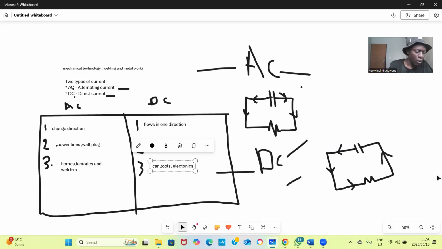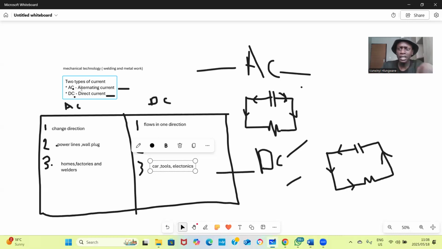Now we must go to our question. I must provide you with a question so that we will treat it together. Because now we are able to explain the two types of current. I can explain it again. AC is the alternating current, which changes direction in minutes or in seconds, while DC is the direct current, it does not change direction, it flows in one direction.